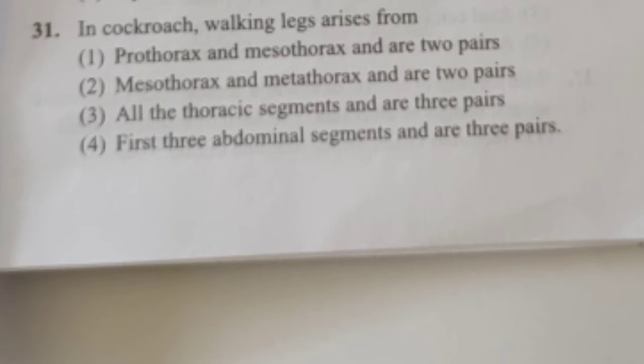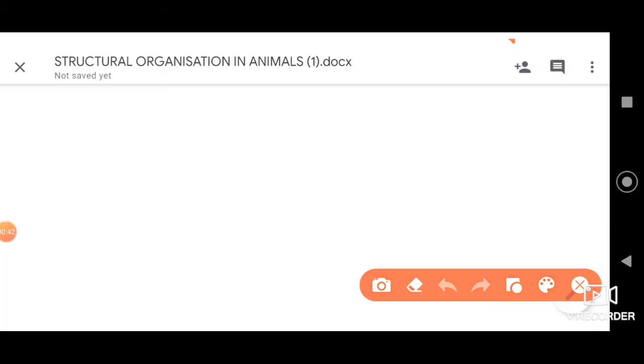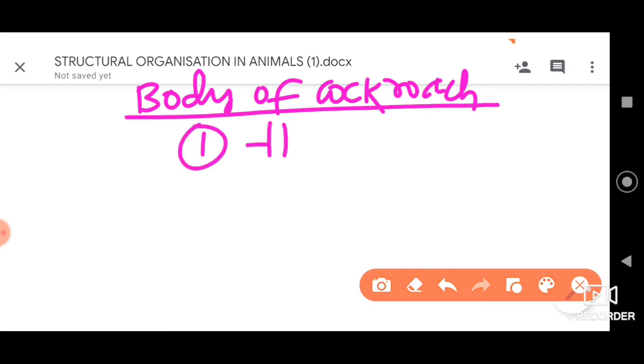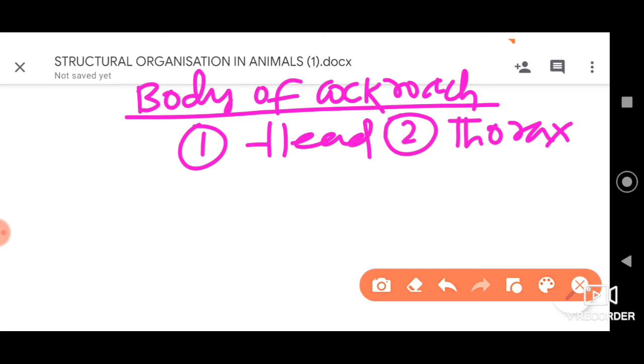Here firstly let me tell you, dear students, that the body of cockroach is divided into 3 parts. The first part is the head, the second part is the thorax, and the third part is the abdomen.